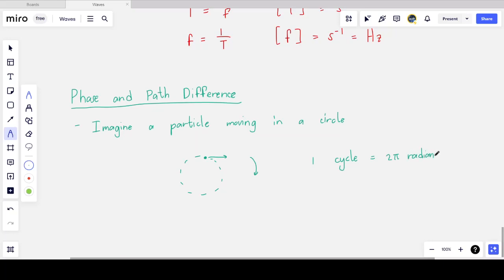If you walk around in a circle, you've walked through an angle of 360 degrees. You should have studied radians by now. If you haven't, 360 degrees is 2 pi radians. You will learn that at some point.